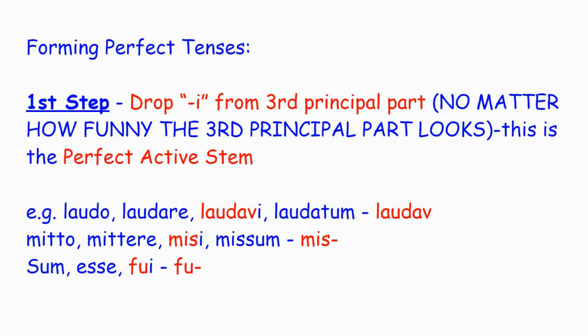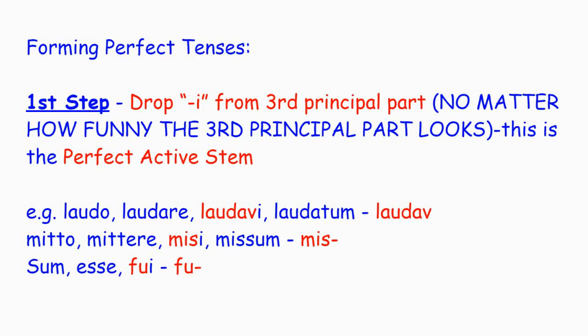As with the present system, our first step is to get our stem. And by the way, for the perfect system, the active forms and the passive forms use a different stem. The passive forms use the fourth principal part, and we don't have to worry about that now. So when we talk about the perfect tenses, we mean perfect active.